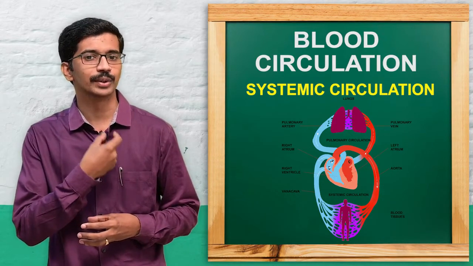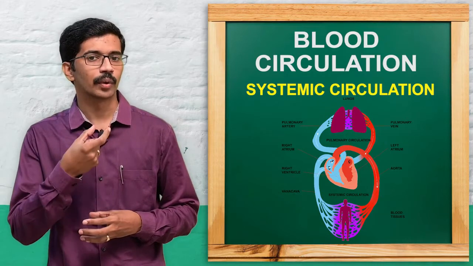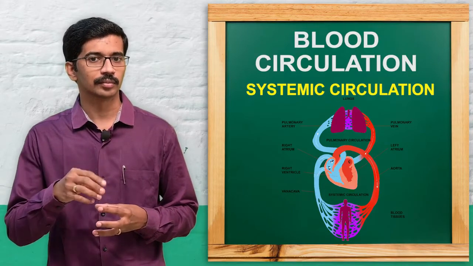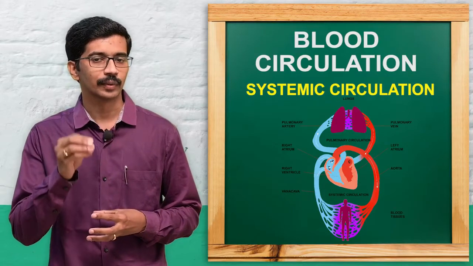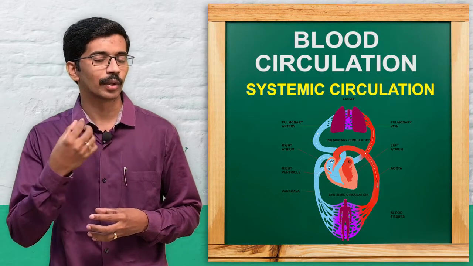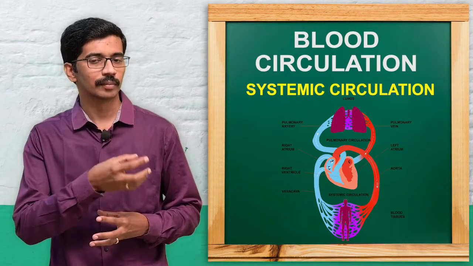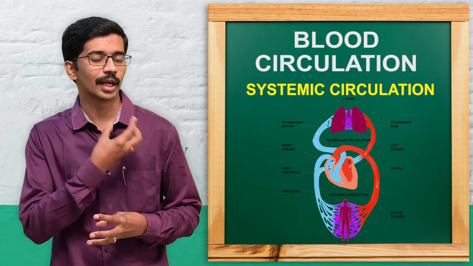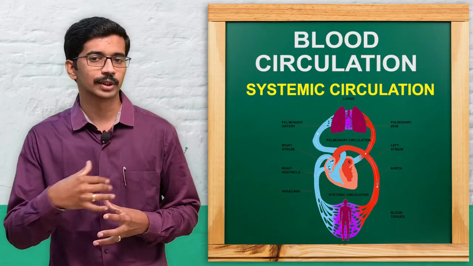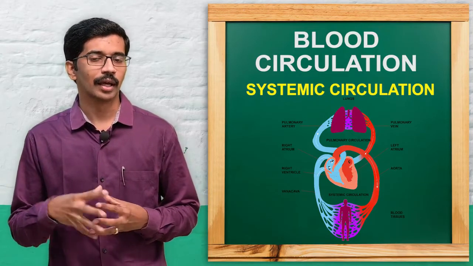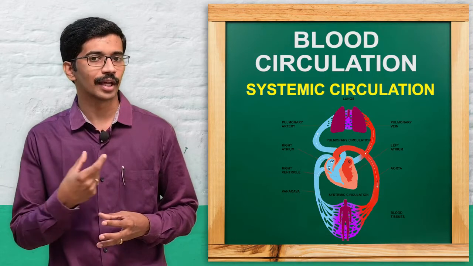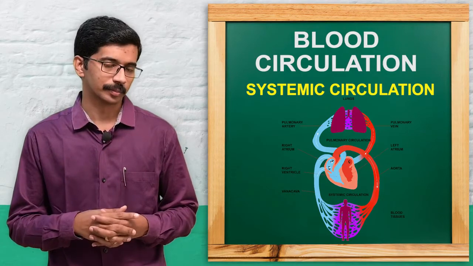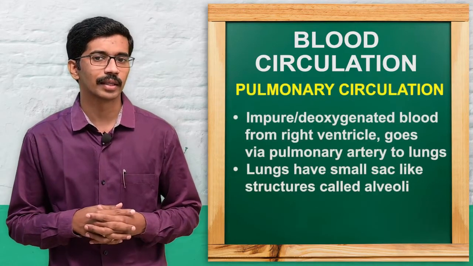The aorta divides into different arteries, and through arterioles it reaches the different parts of the body. At each cell, the nutrients and oxygen are delivered, and the waste products of metabolism come back to the heart through venules and veins. That finishes the systemic circulation. We can say that systemic circulation starts from the left ventricle and comes back to the right atrium. Now, the next one, pulmonary circulation.